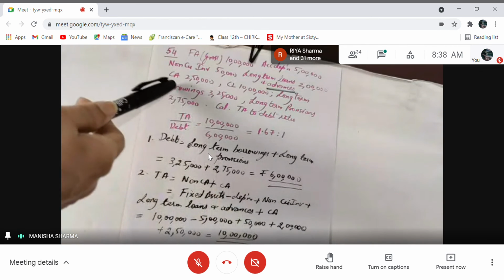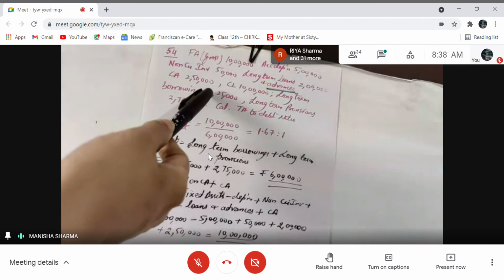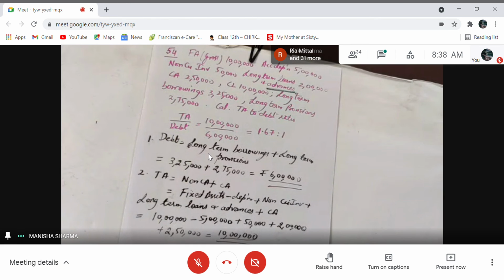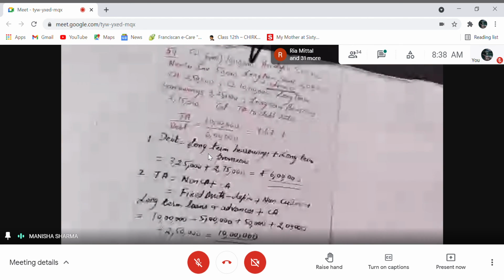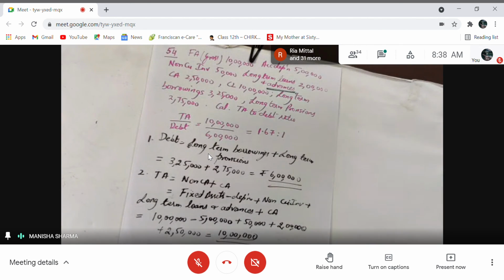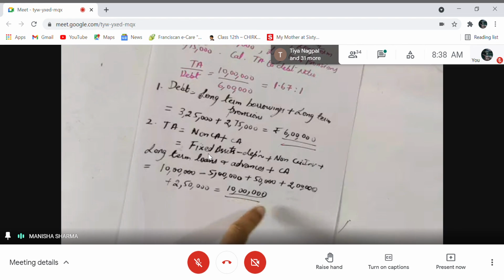Current assets are also given, 2,50,000. So we have four items: fixed asset minus depreciation plus non-current investment plus long-term loans and advances plus current assets. If I add all these items, I get total assets. Total assets are coming out to be 10 lakhs. Just see, 10 lakh, right?